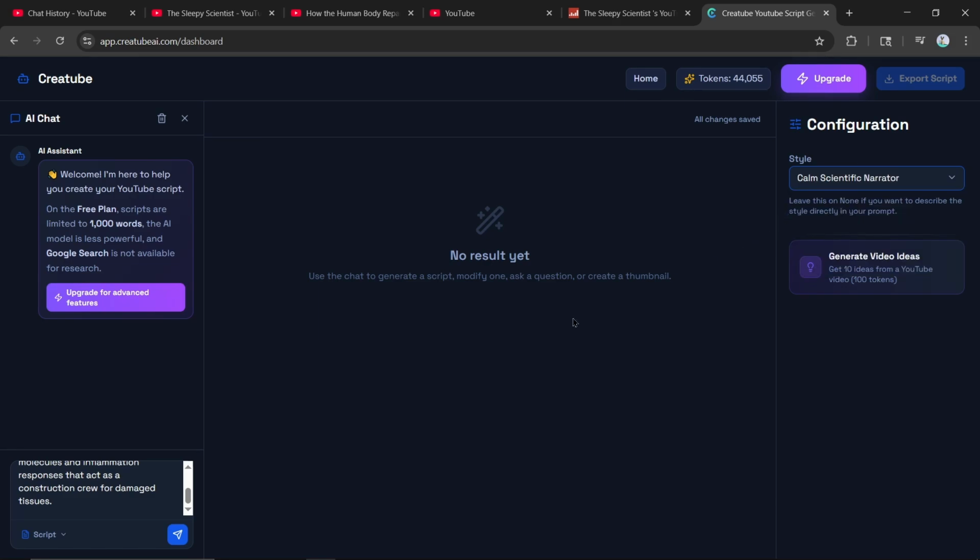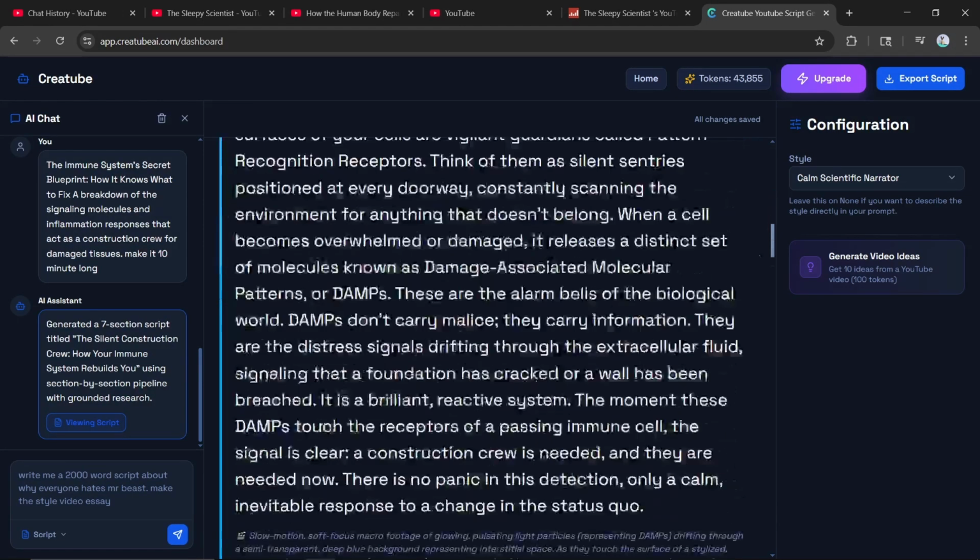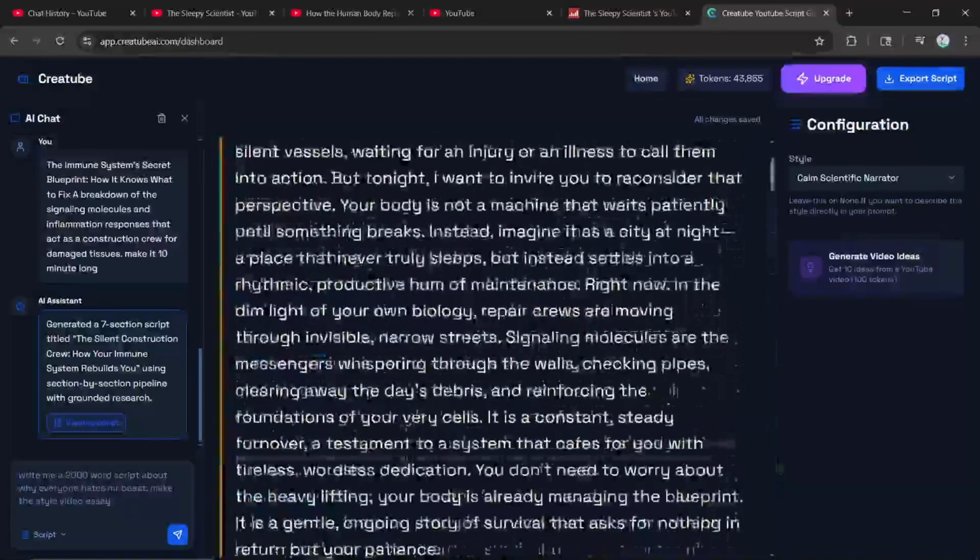So the AI knows how to write the script. Next, you want to tell the AI how long you want the script to be. And so right here, we have our script. As you can see, this is a very long script, which you can now use for your video.